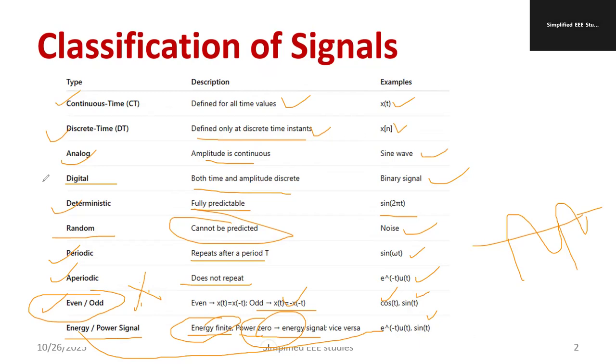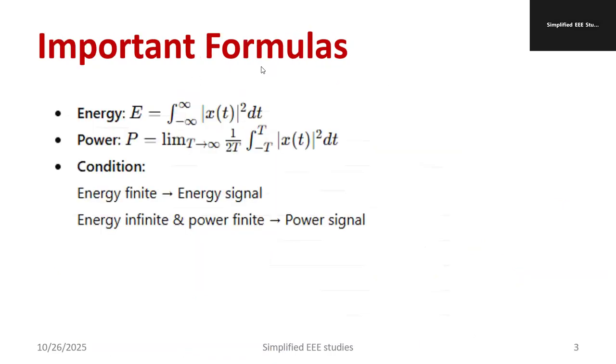So this is one of the best examples of strategic preparation. I think you can manage it. Kindly make a brief note on this. Another important formula: the energy of a signal is the integral from minus infinity to infinity of x of t the whole square dt. That is the general formula of energy. For a power signal, it is the limit as capital T tends to infinity of 1 by 2T, integral from minus T to T of x of t the whole square dt. That is the major definition distinguishing energy and power signals.